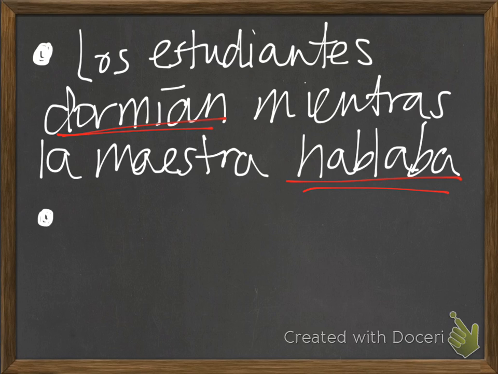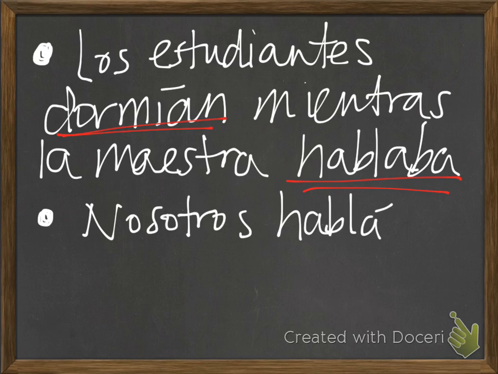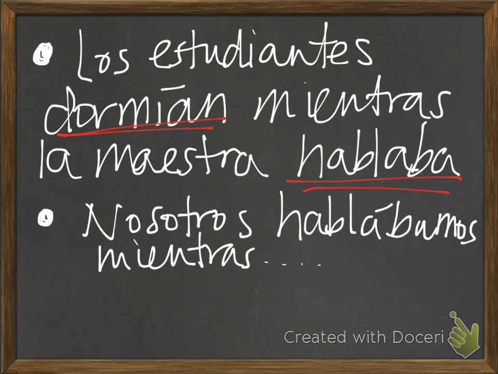Okay, the next one is actions that get interrupted. For example, your sentence here, we were talking while my mother entered. So nosotros hablábamos cuando mi mamá entró. So we were talking while my mother entered, or we talked while my mother entered.